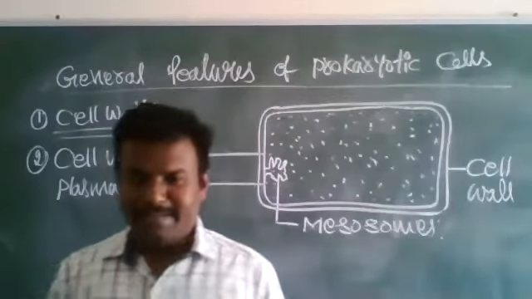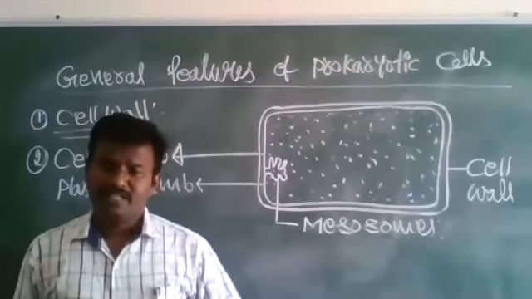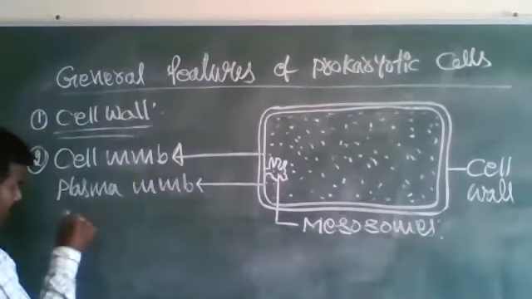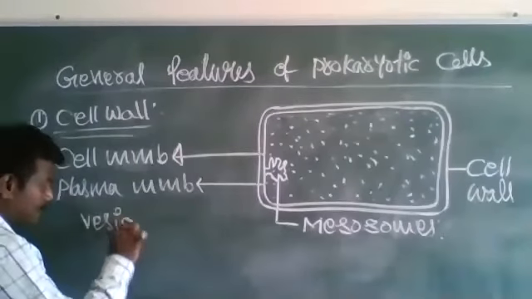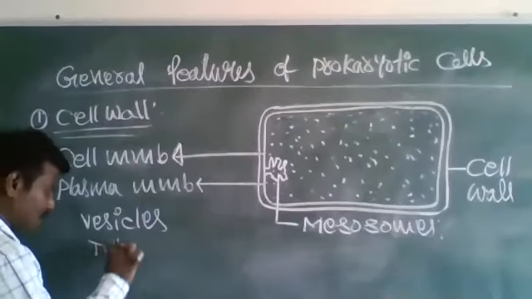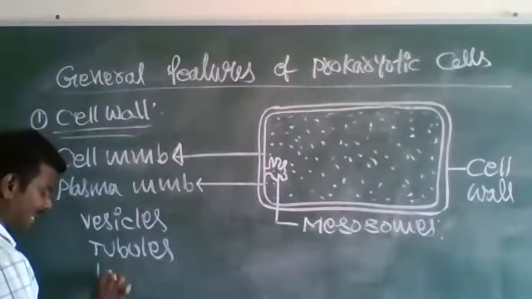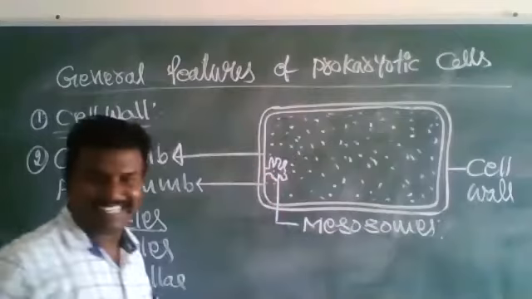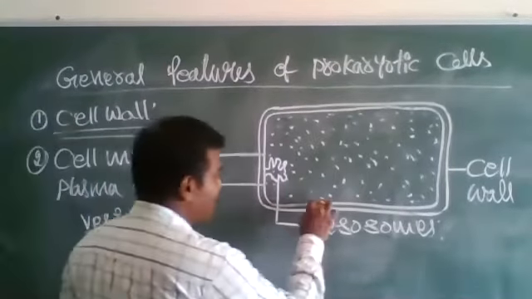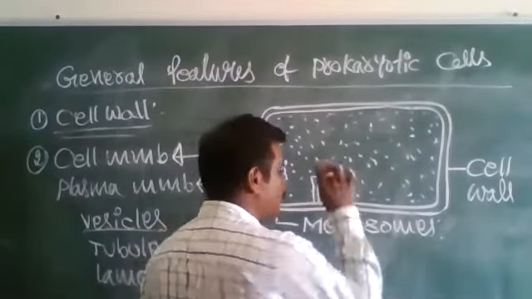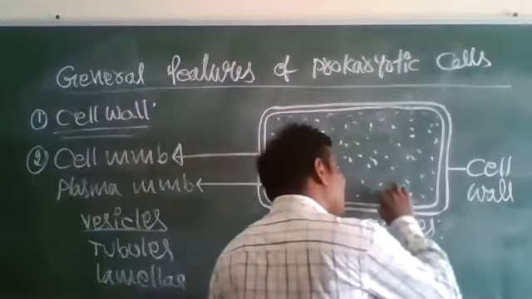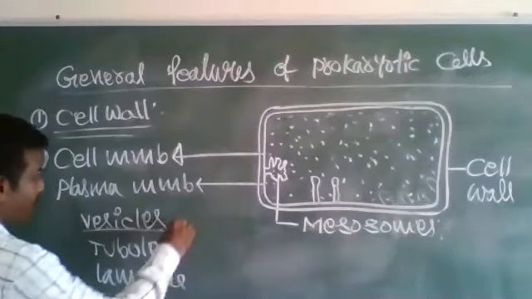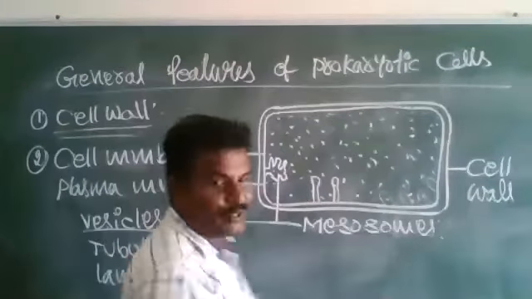Inside the plasma membrane, small fold-like structures are formed in the form of vesicles, tubules and lamella. Like this is vesicles, or tubular structures, or lamella, thin layer structures. Those are called mesosomes.